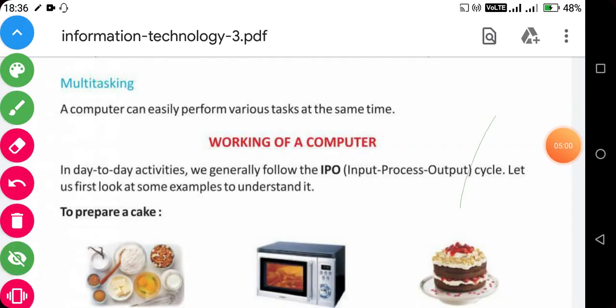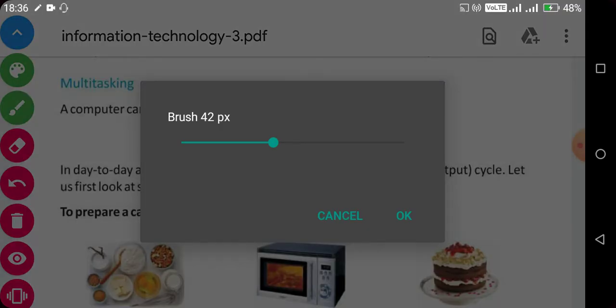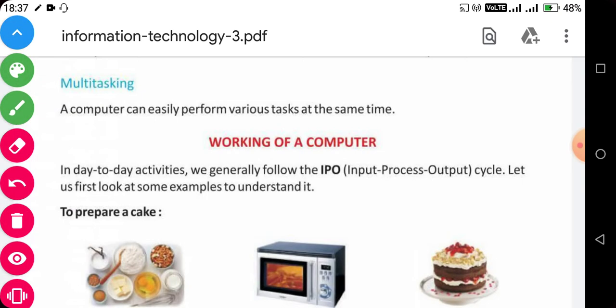Okay, now we are going to understand how a computer works. You can look at this picture. The procedure a computer generally takes to do any task is called the IPO cycle. You can see this part, it is called the IPO cycle. IPO means input, process, and output. It means that we can do any number of processes in between.